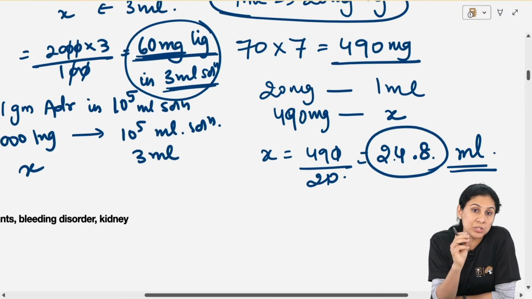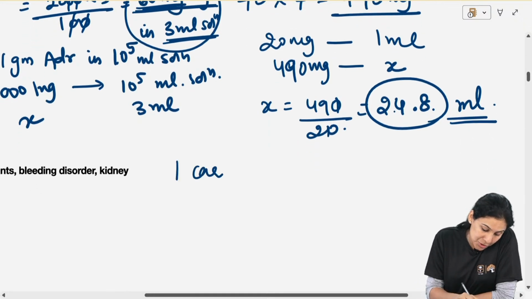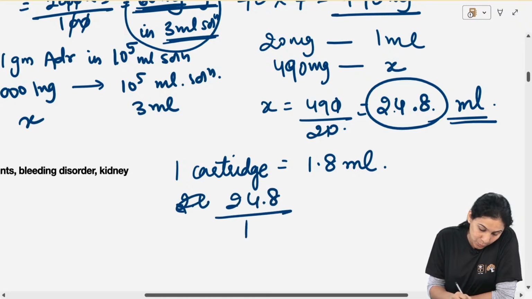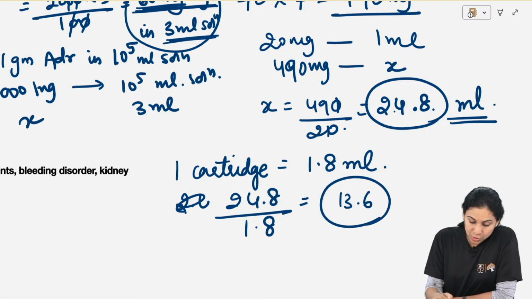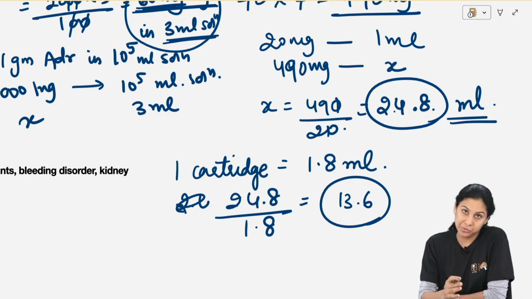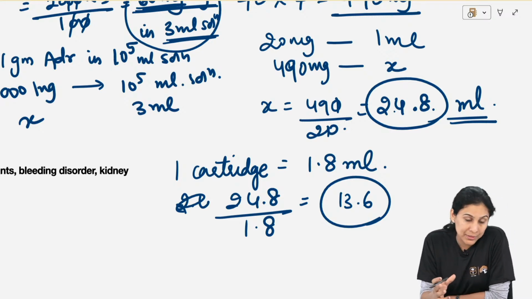24.8 ml solution you can give to this patient. Okay, now one cartridge has 1.8 ml. Okay, so 24.8 divided by 1.8 is equal to 13.6. So you can give around 13-14 cartridges safely in this patient. Okay, that is how you calculate the number of cartridges.